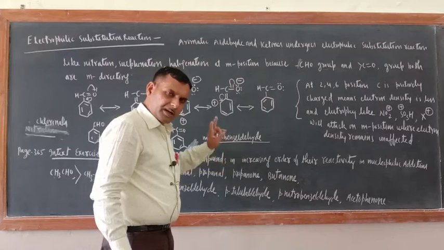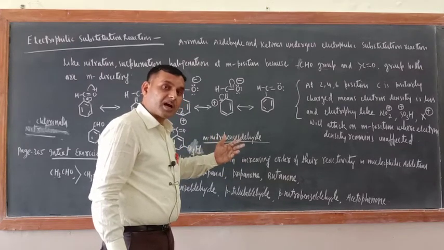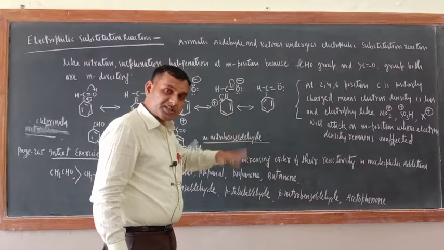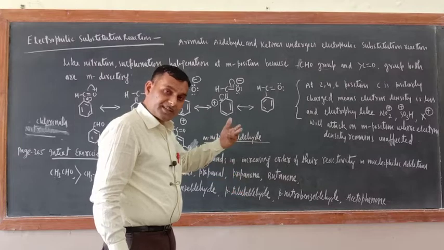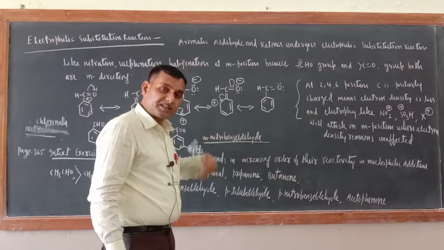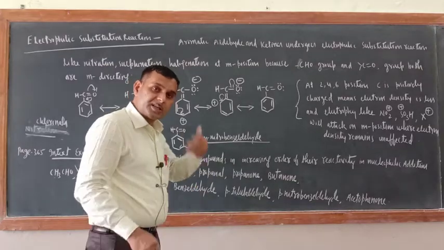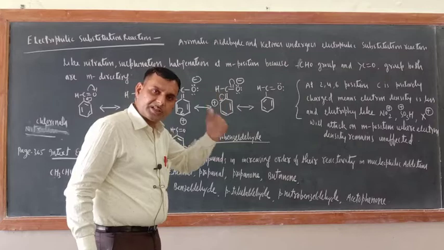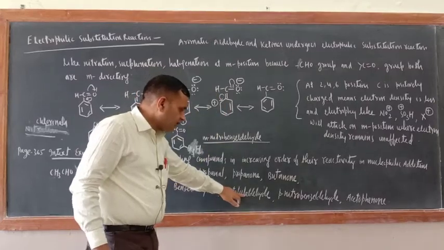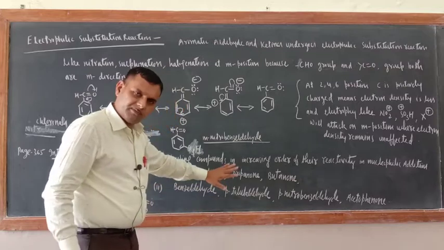But remember, if plus I causing groups are attached to the benzene ring, they will decrease the reactivity toward the nucleophilic addition reaction, because the carbonyl carbon should be electron deficient. If plus I causing groups are there, they will increase the electron density at the carbonyl carbon, hence decrease the reactivity toward the nucleophilic addition reaction. So para-tolualdehyde means a CH3 group is there. Please write down their formula.